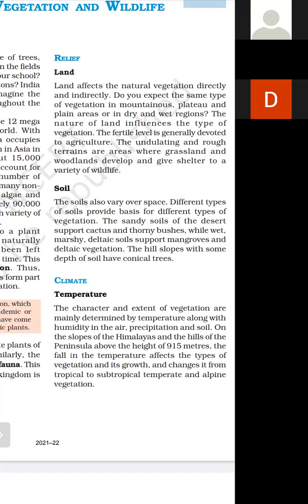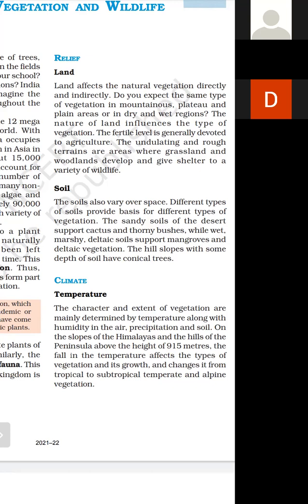मैंग्रोव्स, जहाँ पे सदाबहार जंगल जिसे कहते हैं. If you go to the Sundarban area, you will find that the whole area is green all the time because a lot of rainfall is there, right? Marshy land is there, the soil is also very fertile, and you will find that particular area which we call Sundarban. Sundarban is basically in West Bengal, and there are only trees in the Sundarban area. These are wet, marshy, deltic soils that support mangroves and deltic vegetation.